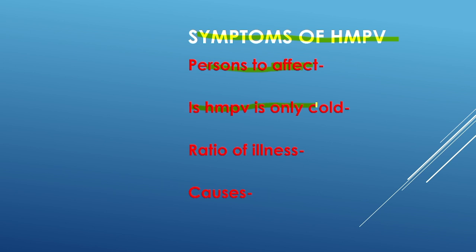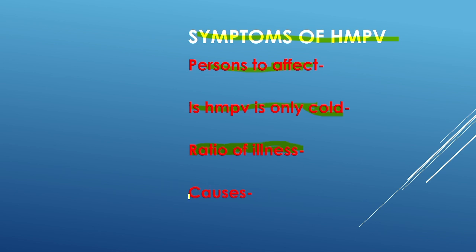So HMPV is not just a cold, and people can suffer serious illness, meaning they become very sick due to HMPV. Next, the ratio of illness: how many people are affected? 10 to 12% get respiratory illness in children, and 5 to 16% of children may get respiratory tract infections.